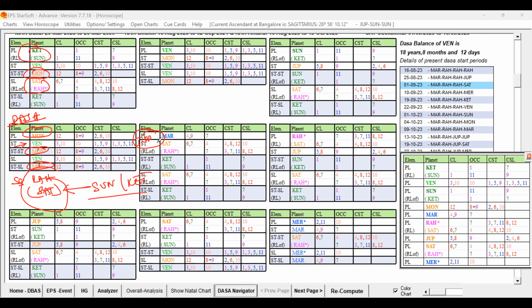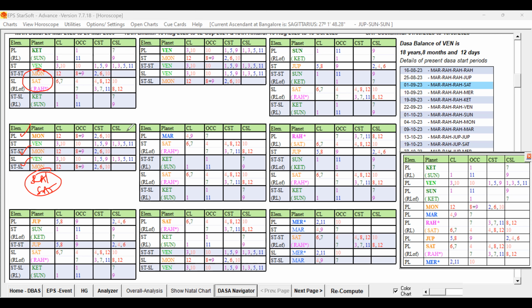Jupiter is already there in the supports. So the unfavorable destiny planets are playing a role in the dasa lord, Rahu and Saturn, because these are the unfavorable key planets of the destiny, and Jupiter is already there in the supports, right?